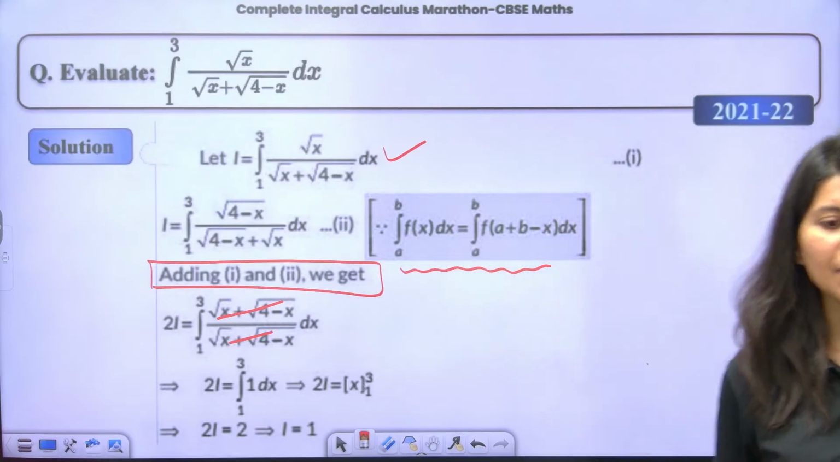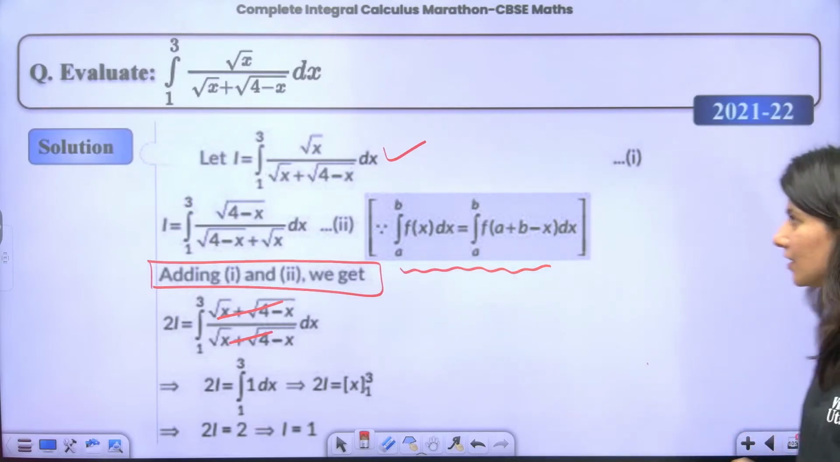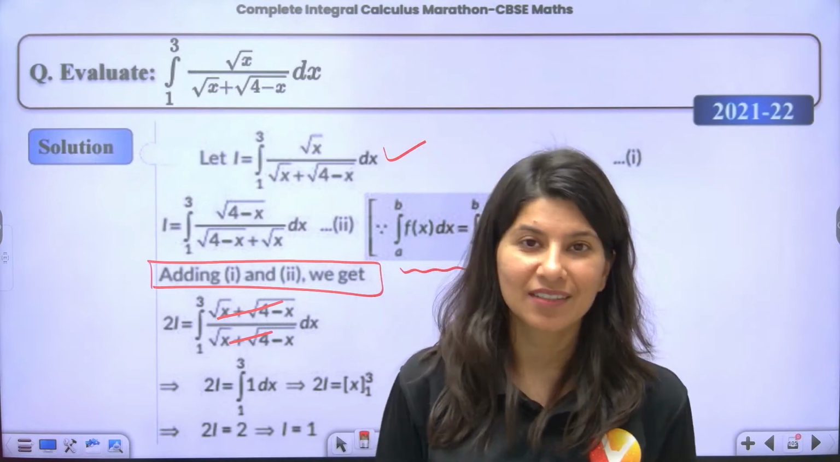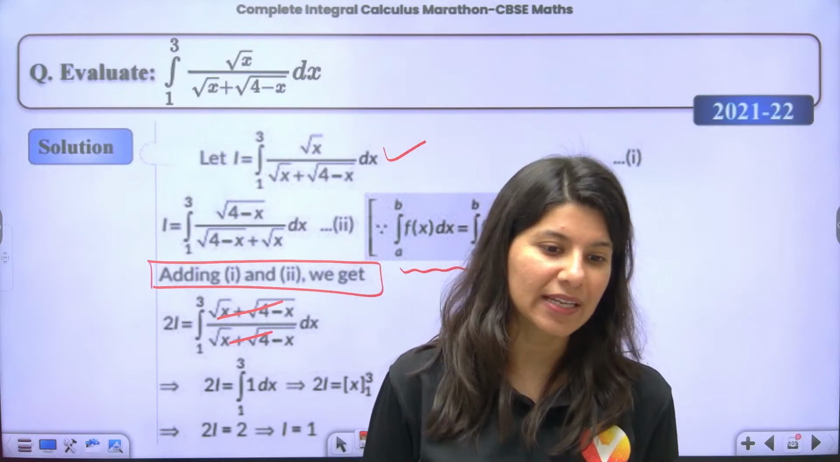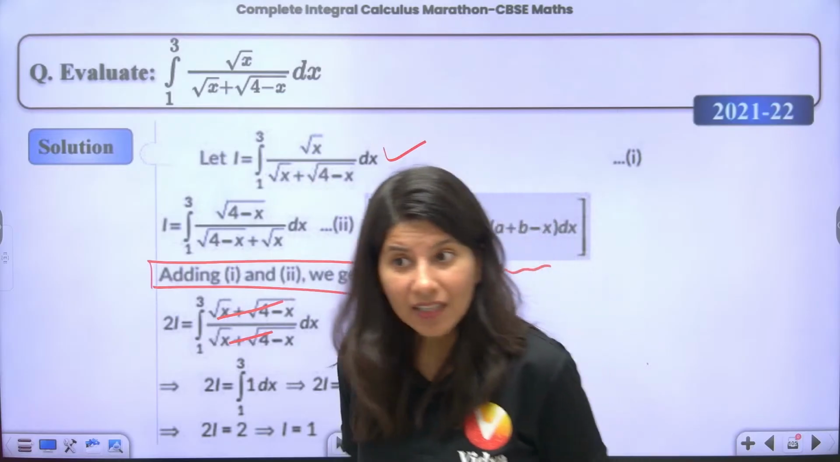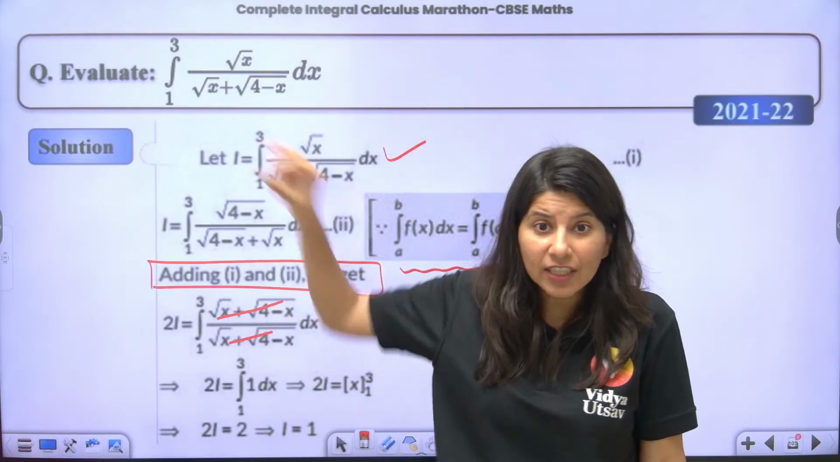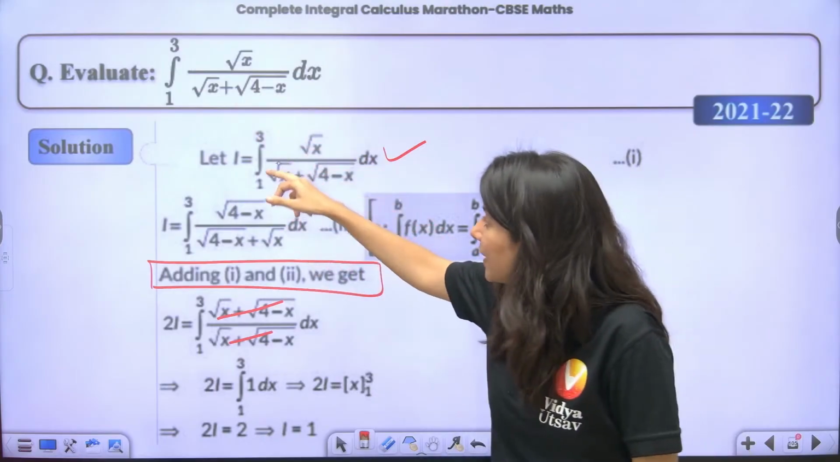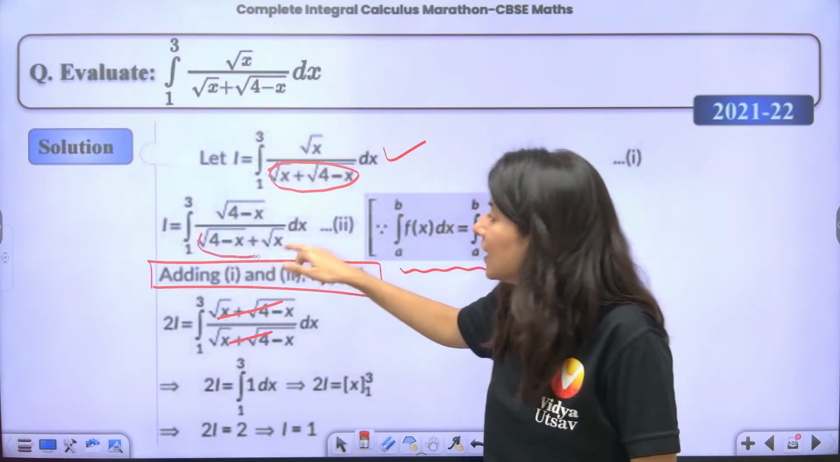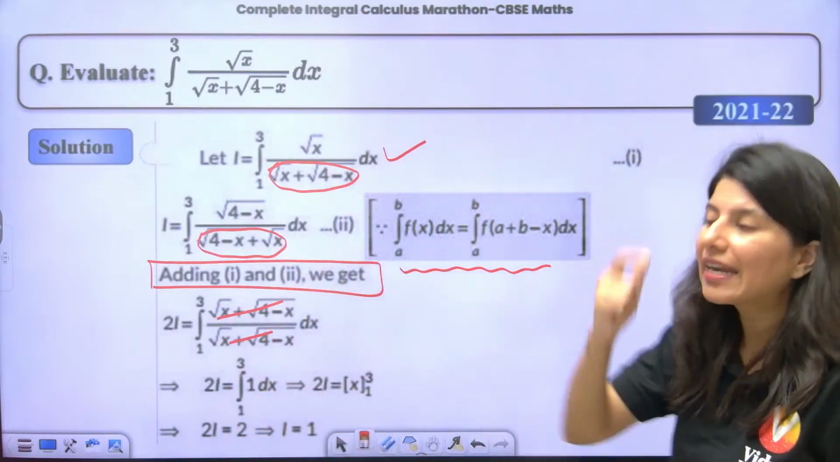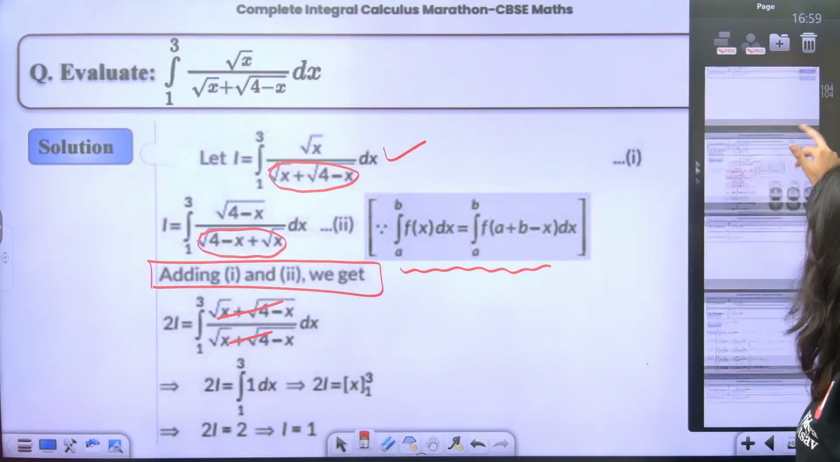This is applicable for a couple of questions. Now you must be thinking, ma'am, when to apply this property and when not to apply. Understand: when you apply King's property and the denominator becomes the same even after application, that means you are going in the right direction. Apply King's and add.